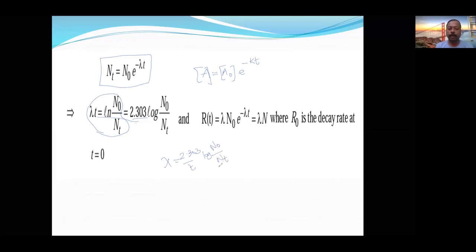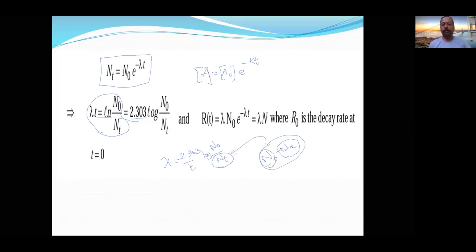Again and again I am repeating, don't make this mistake. Nt is the number of leftover. This can be written as N0 minus Nx also. What is x? It is consumed. Nt is leftover, N0 is initial.